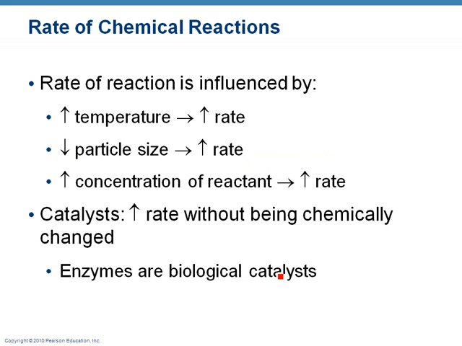When we talk about chemical reactions, we have to think about some things that will influence those reactions. What makes them work faster or slower? When you increase the temperature of something, you increase the rate of the reaction.